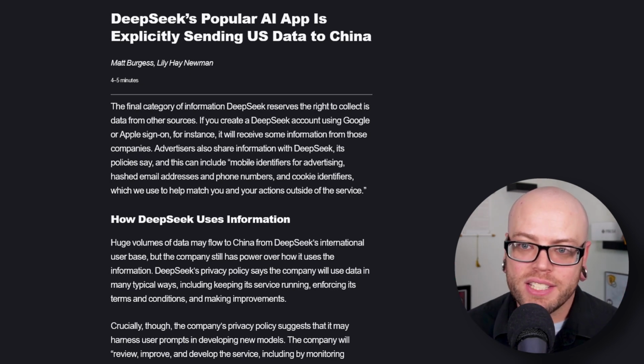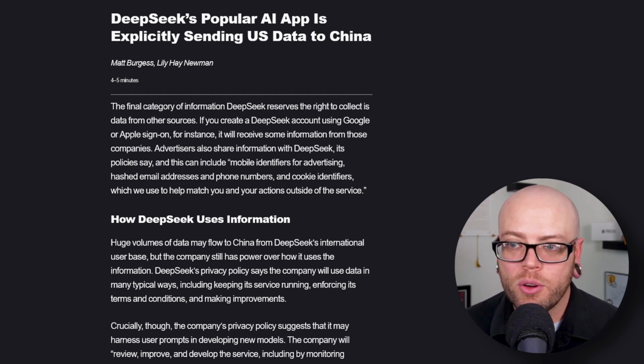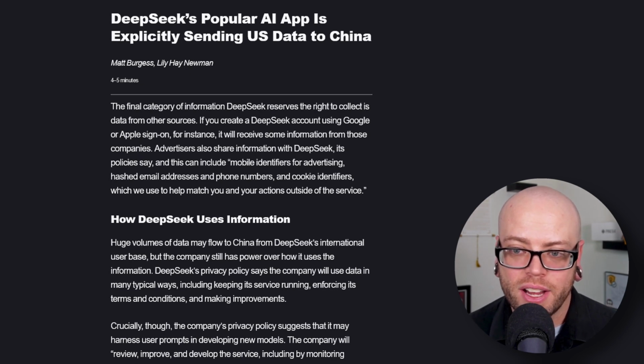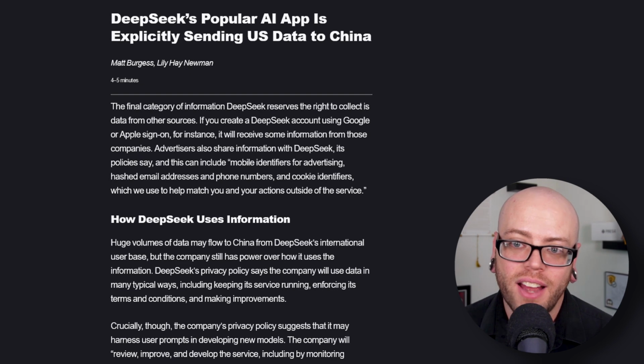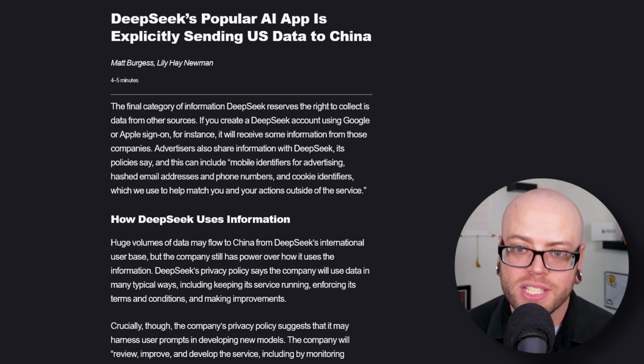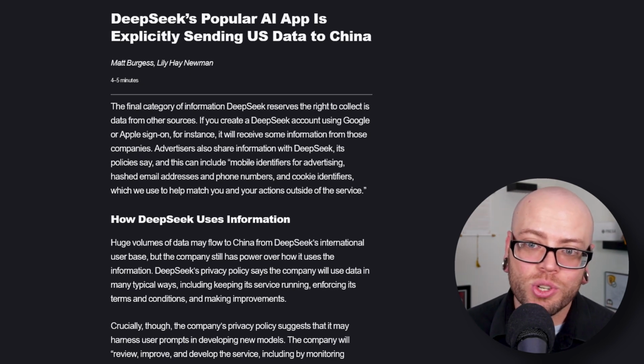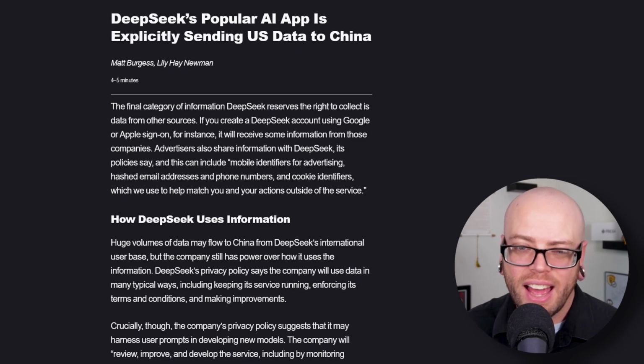As people clamor to test out the AI platform, though, this demand brings into focus how the Chinese startup collects user data and sends it home. Users have already reported several examples of DeepSeek censoring content that is critical of China or its policies. The AI startup appears to collect a lot of information, including all your chat messages, and sends it back to China. In many ways, it's likely sending more data back to China than TikTok has in recent years, since the social media company moved US cloud hosting to try to deflect US security concerns. I don't know if I believe that.